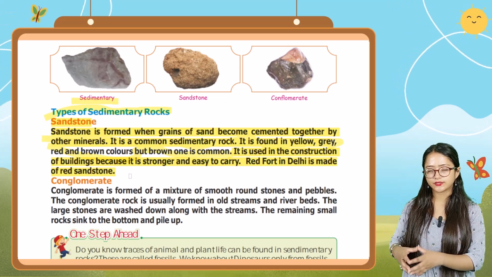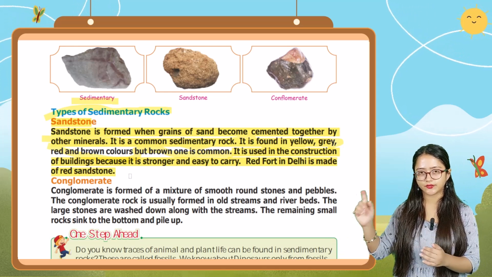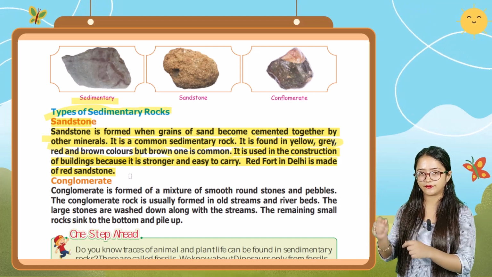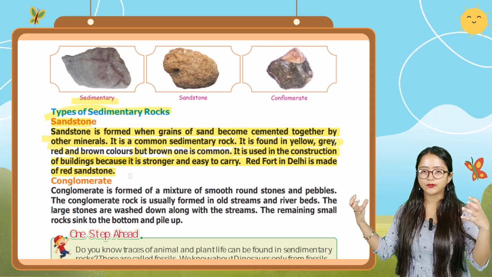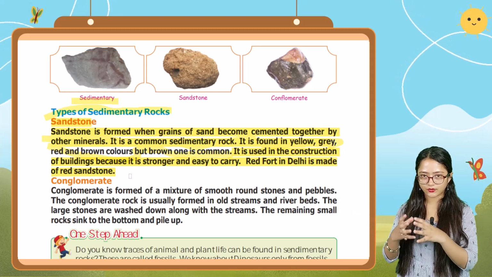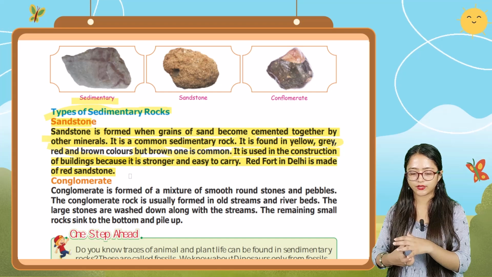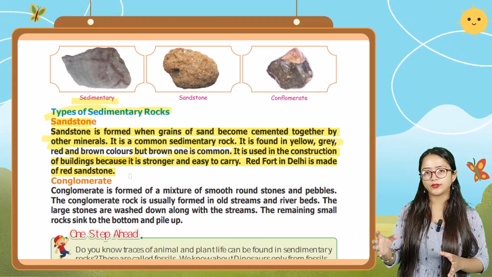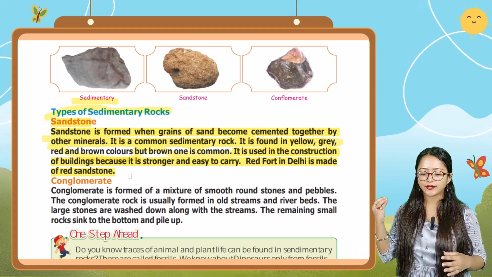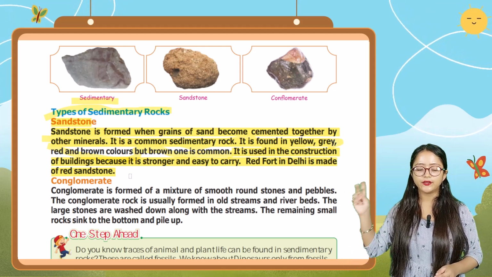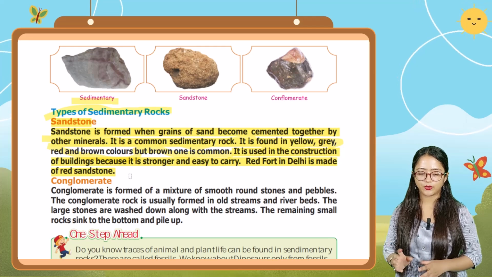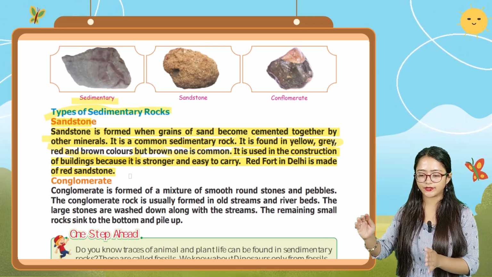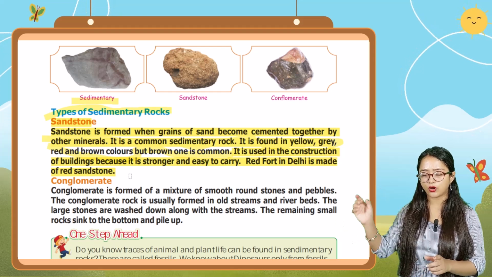So in these types of sedimentary rock, the first one is sandstone. Sandstone is formed when little grains of sand become cemented together by the help of other minerals, and it is a commonly used sedimentary rock. It is found in yellow, gray, red, and brown color, but as compared to the red, yellow, and gray one, brown one is the common one.